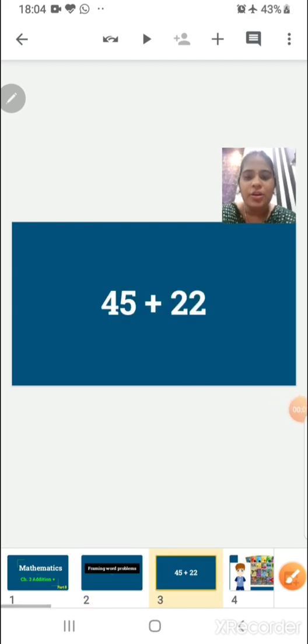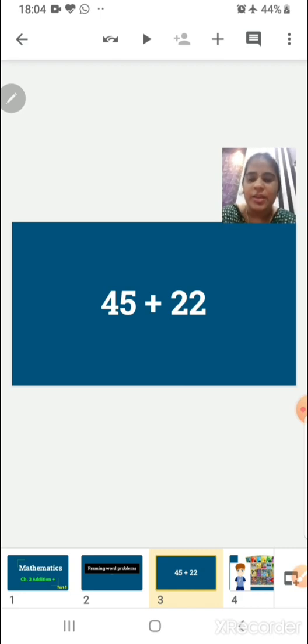Children, look at this: 45 plus 22. Using these numbers, we have to frame our word problem question. Now, how are we going to do that? Whenever we are framing a question, we have to build a story. Make your own story. Think of a character, like chocolates, ice creams, notebooks, anything you can use to create